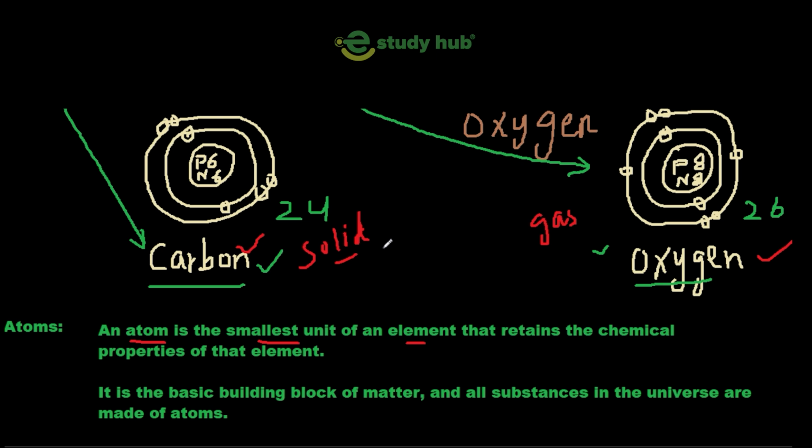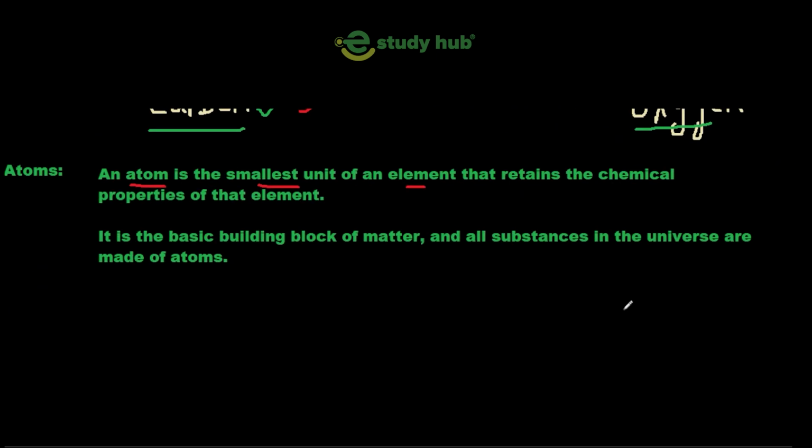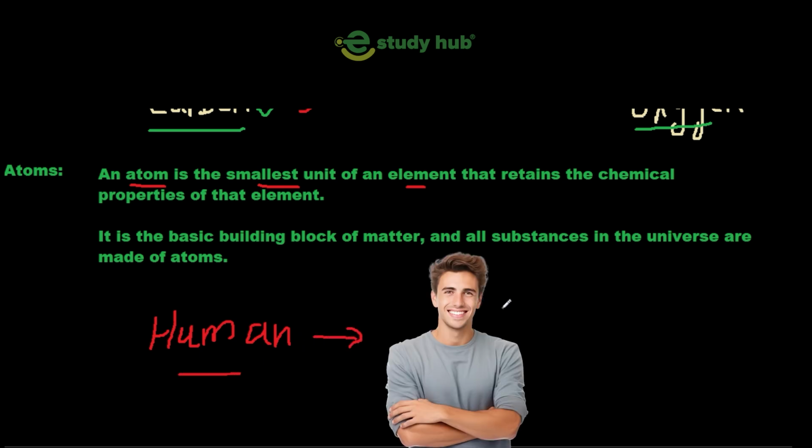Atom is the building block of matter, just like different blocks are used to make a building. In this way, a lot of atoms join together and make matter. Like you are matter. We can say that a human is matter. This is a simple example. You can see here a picture of a human.